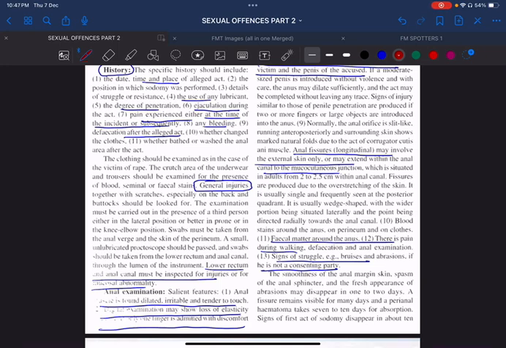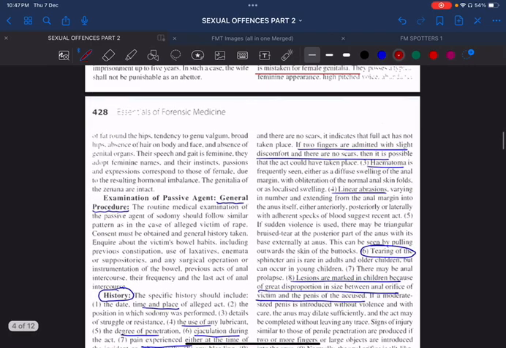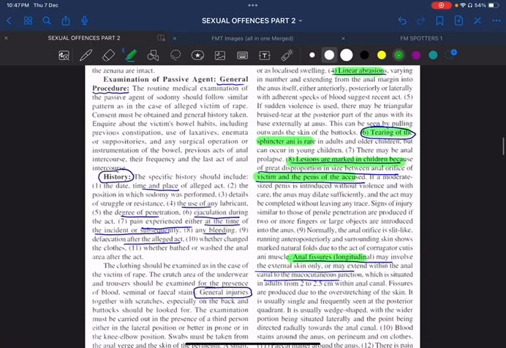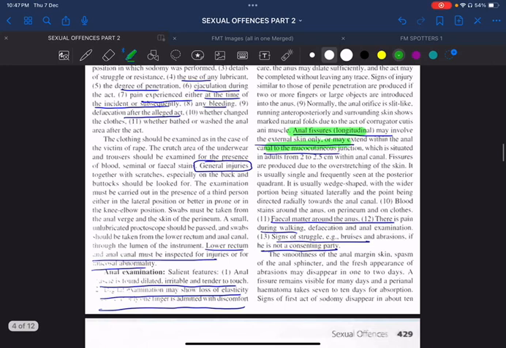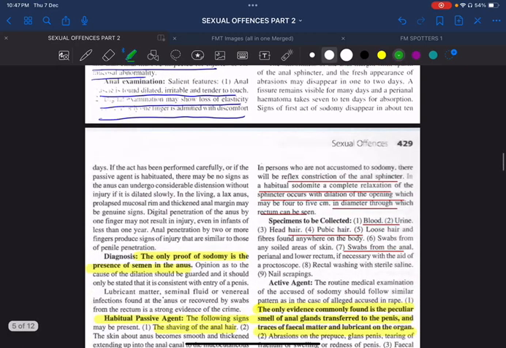In anal examination, remember the anus will usually be found dilated, irritable and tender to touch, and the digital rectal examination will be very painful for the patient. Remember, hematoma will be seen, linear abrasions will be seen, and tearing of the sphincter ani is also seen, and the lesions are more marked in children compared to adults. Anal fissures may also be seen, which may extend even to the mucocutaneous junction. Signs of struggle like bruises and abrasions, pain during walking and defecation, and fecal matter around the anus. All these are the findings that you will see in the anal examination of the passive agent in sodomy.